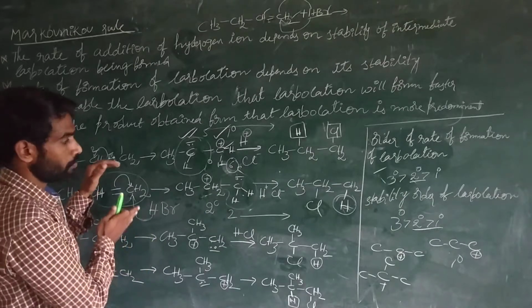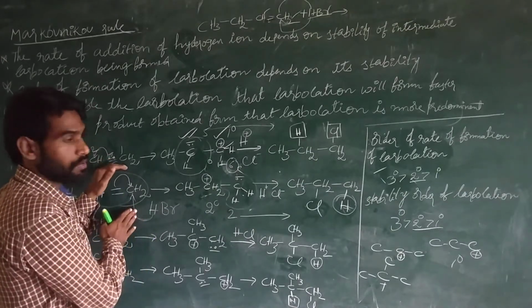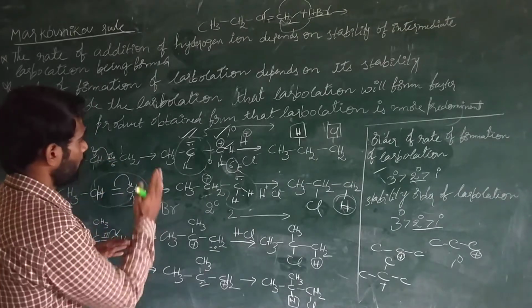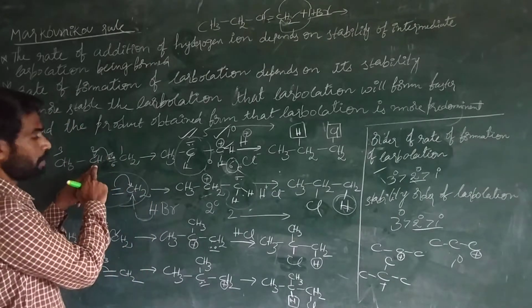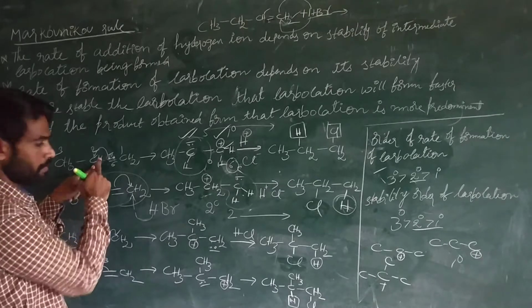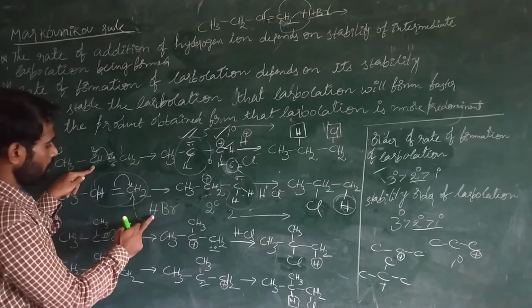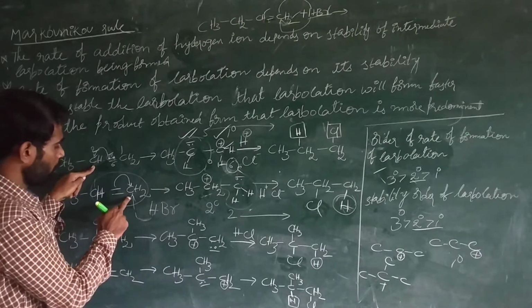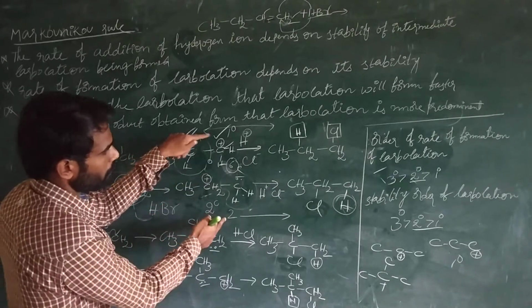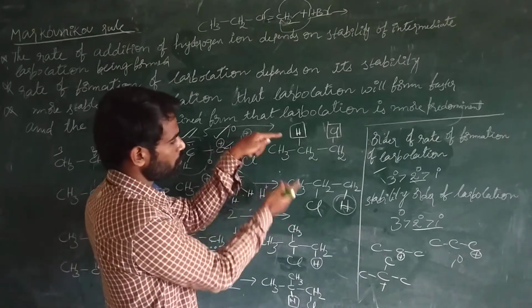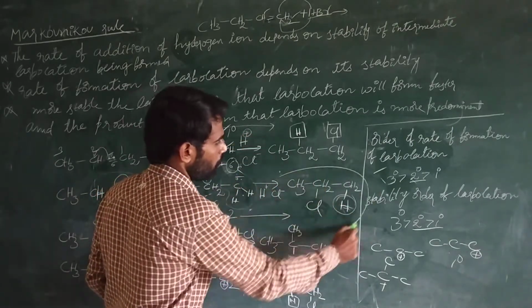We have seen both the cases. In the first case, the hydrogen atom is attached to the double bonded carbon that has the least number of hydrogens. In the second case, the hydrogen atom is attached to the double bonded carbon that has more hydrogens. We obtained two products, right? Among these two products, this product is more predominant.